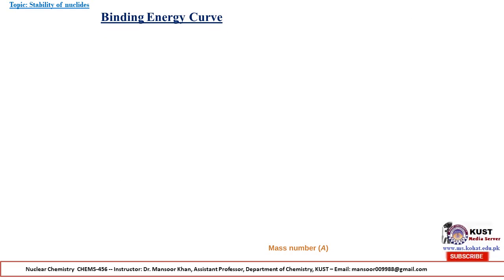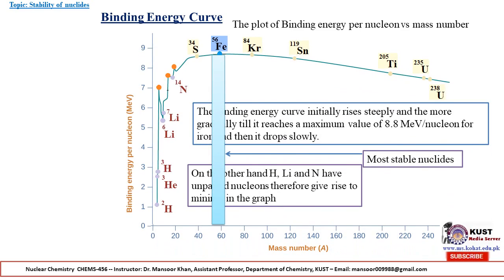Now we can see the binding energy curve. The binding energy curve is the plot of binding energy per nucleon versus mass number. The curve initially rises steeply and then more gradually till it reaches a maximum value of 8.8 MeV per nucleon, and then it drops slowly.